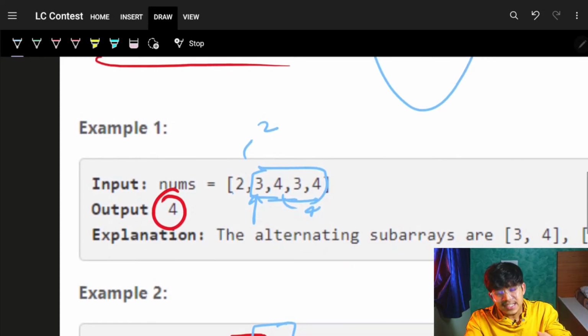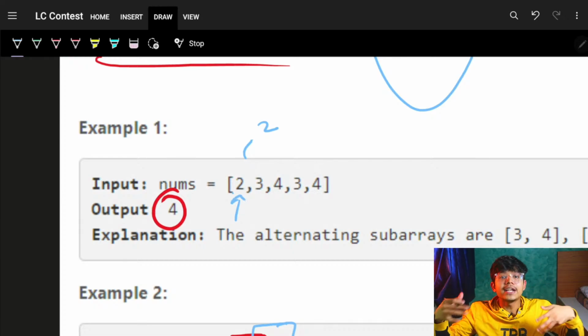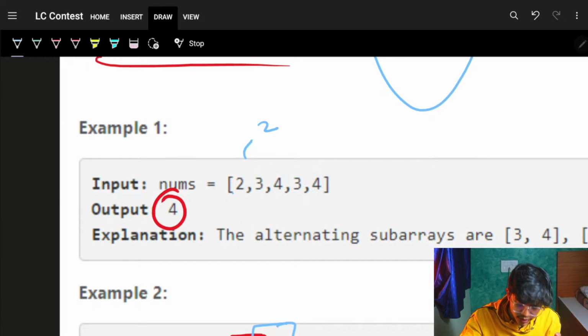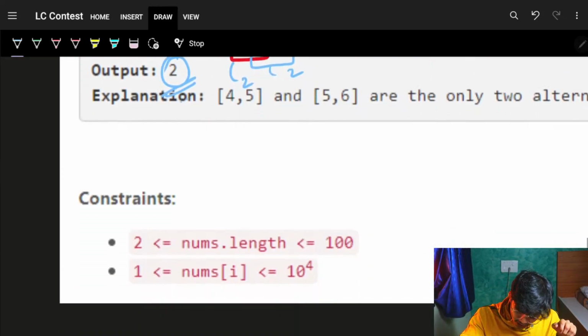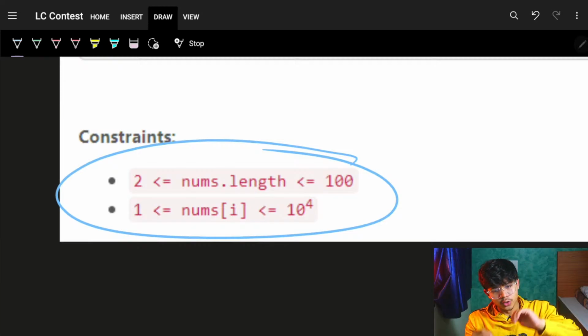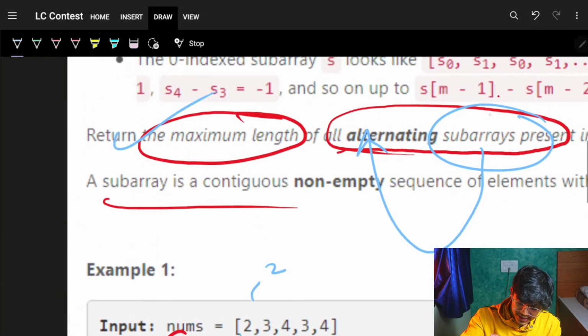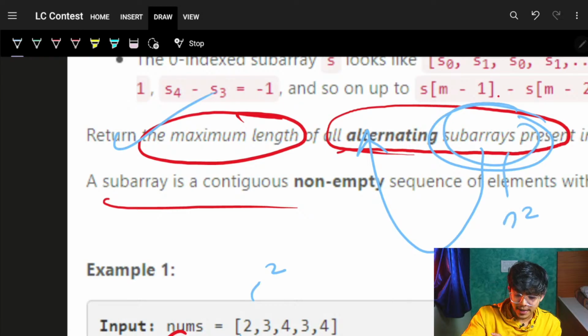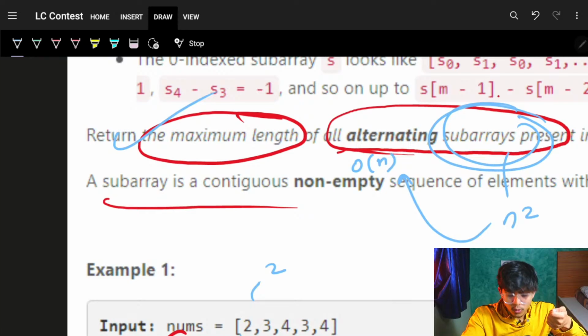Or other ways, as we saw while looking at the example itself, start from an index and use a sliding window kind of approach to find what is the length of that maximum subarray. Constraints are pretty low, so we can actually find all the subarrays, which are n squared subarrays, and then check every subarray by taking extra O of n time to see if that is alternating or not.